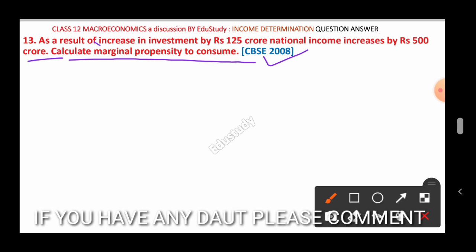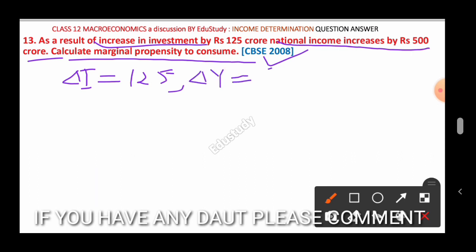Increase in investment, del I equal to 125 crore rupees, and national income increases by rupees 500 crore, so del Y is 500 crore. You have to find the marginal propensity to consume.